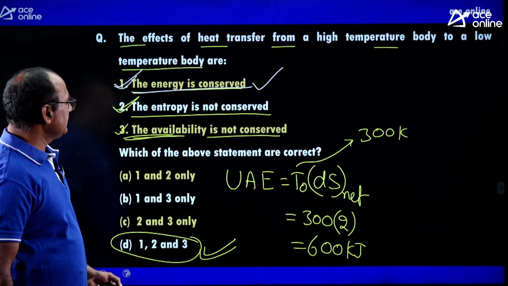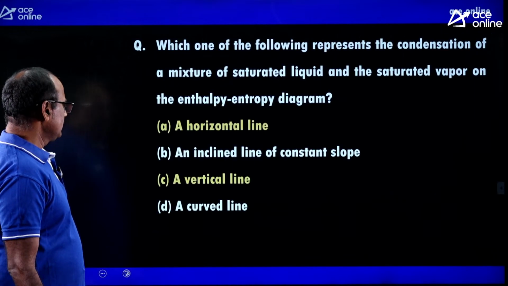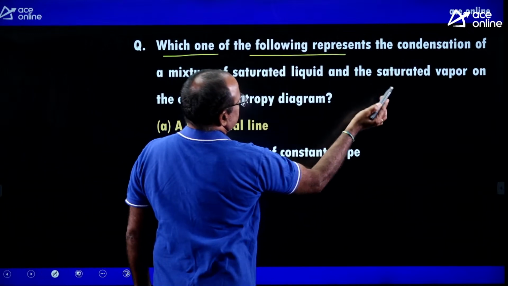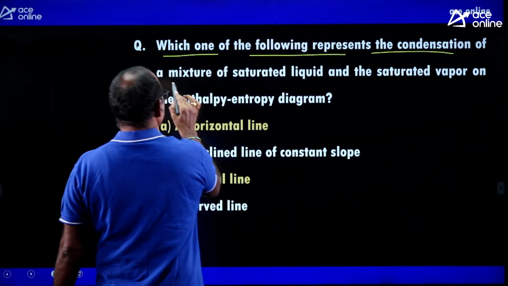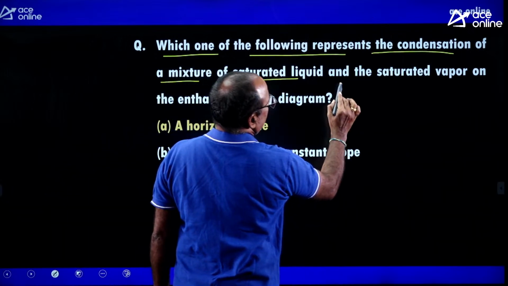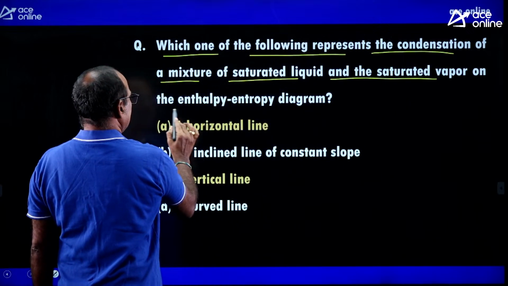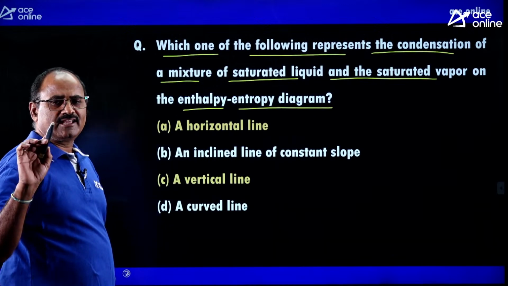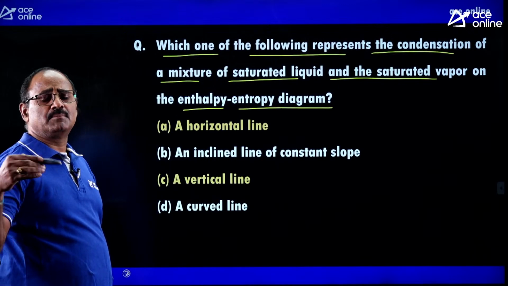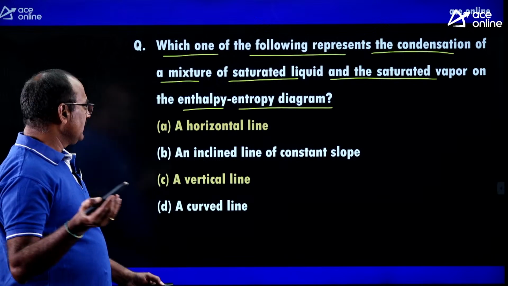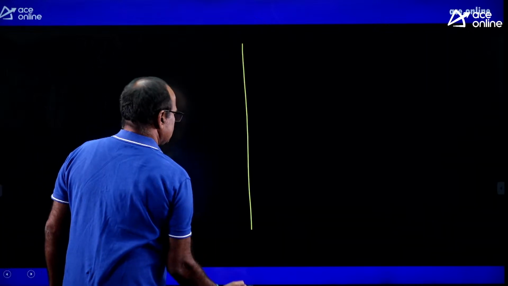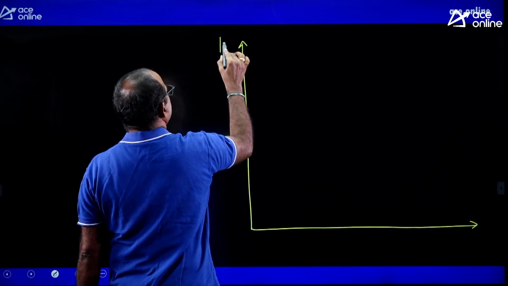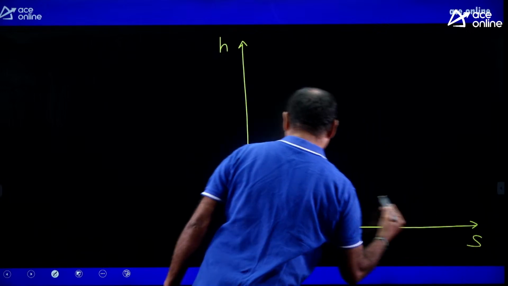Okay. Similarly, look at another important question. It is asked like this: which one of the following represents the condensation of a mixture of saturated liquid and saturated vapor in the enthalpy entropy diagram? Enthalpy entropy diagram means what? It is the HS diagram or Mollier diagram. Okay. Let us construct the HS diagram. Enthalpy versus entropy coordinate system is also called the Mollier diagram.